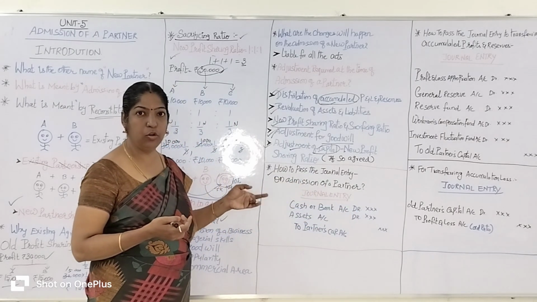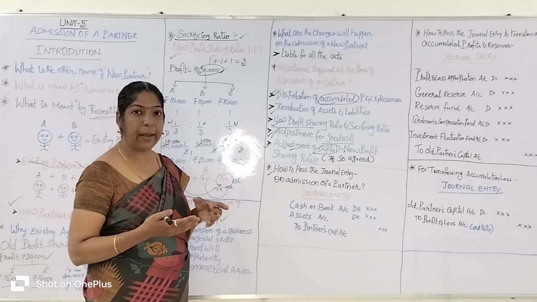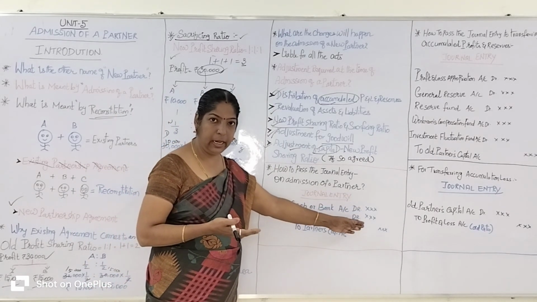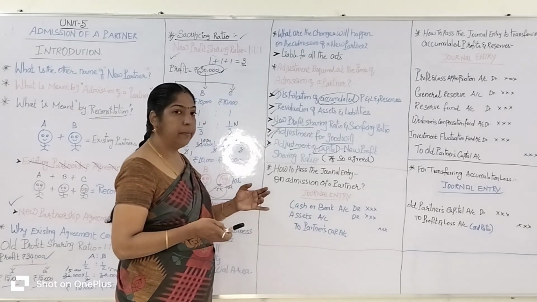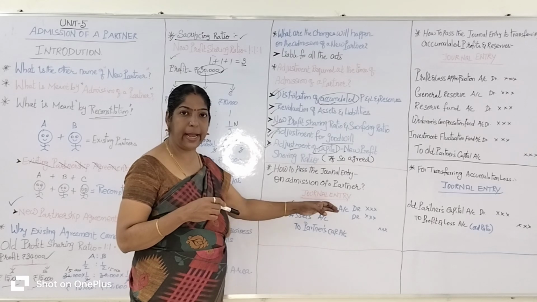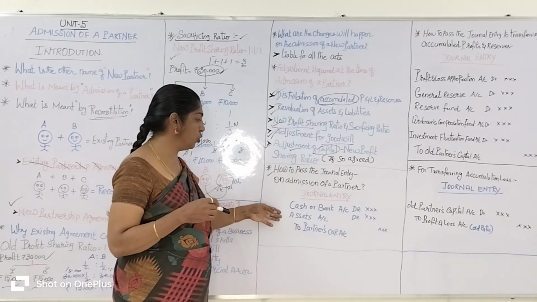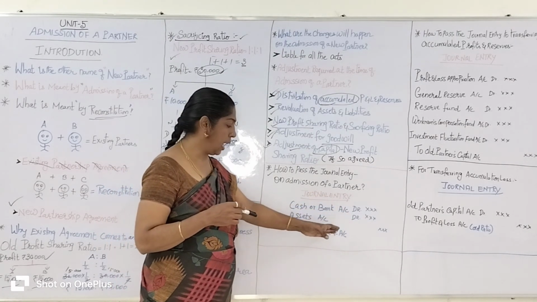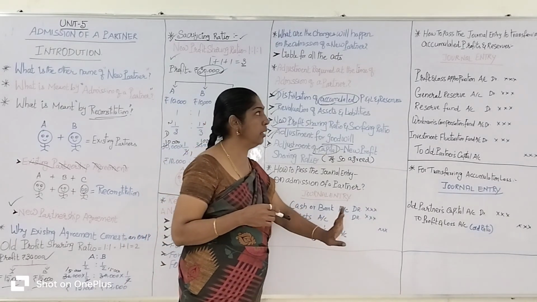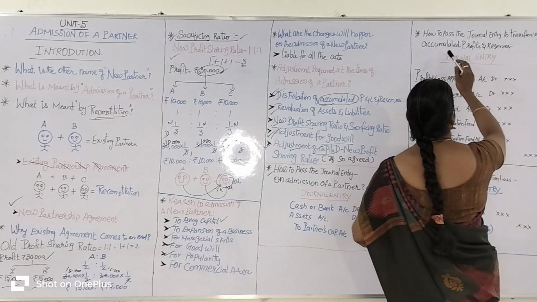If on the admission the new partner brings the capital in the form of assets, the asset account should be debited. So whether the new partner brings cash, bank cheque or assets, it should be debited, and the partner's capital account should be credited. Clear?